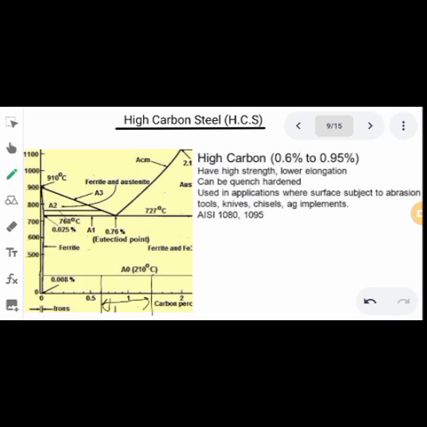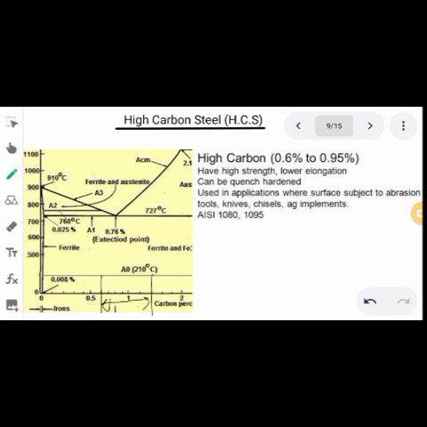This material can be quenched hard, and it can be used in applications such as tools, knives, chisels, and dies for forging operations, where a die of high wear resistance is required. It can also be used as implements for machinery, such as tractors, because of its high hardness and strength, and it is also the least ductile.